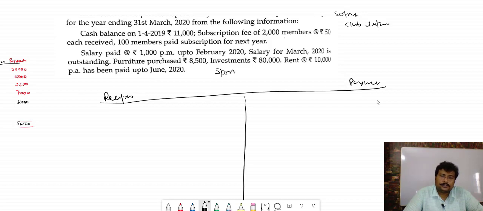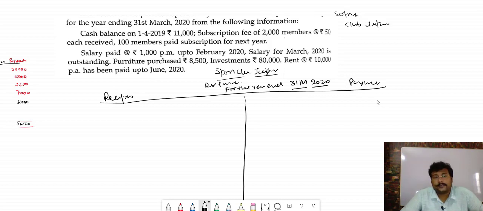Sports Club Jaipur, receipt and payment account, for the year ended 31st March 2020.